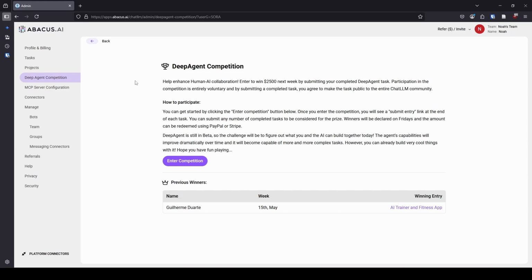Oh, interesting. I might do this just for fun. So I didn't know this existed. Apparently they're having some sort of competition around using their deep agent tool. I haven't gotten to deep agent yet. So when I cover that in this video, I have tried it. When I get to that, I will show you guys what deep agent is because it was actually impressive to me. There's not much that super impresses me anymore, but deep agent was pretty impressive. So we'll circle back to that here in a minute, but apparently they have some sort of competition going on here.